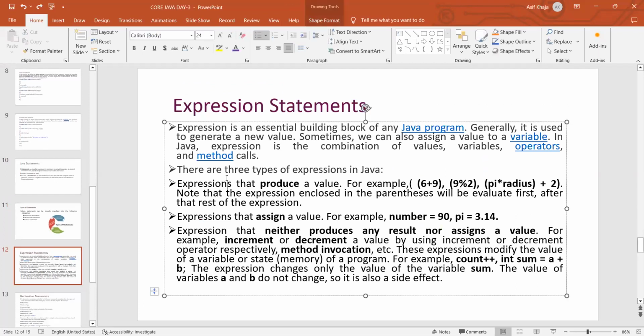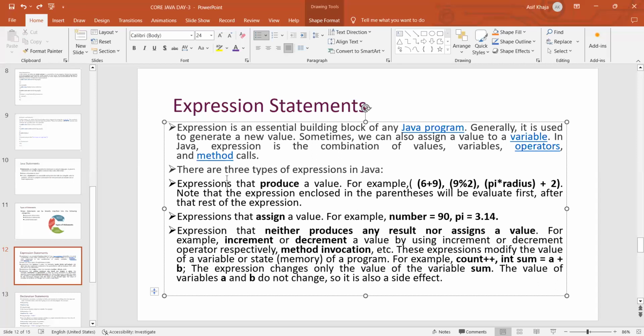Now let us first discuss the expression statements. An expression statement is an essential building block of any Java program. It is like the main block of a Java program. It is used to generate a new value.